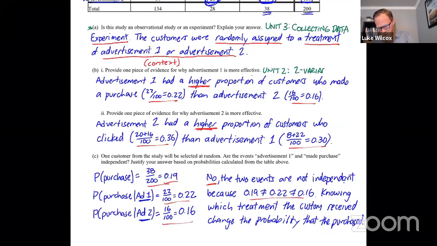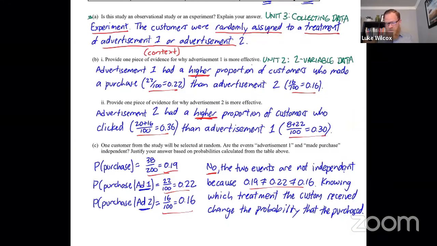I know a lot of people think about 2 variable data as always being quantitative variables, but what we have here are 2 categorical variables that we're comparing. So this is 2 variable data, comes from unit 2. Part C, very clearly this one sticks out as a probability question, and that is unit 4 in the CED, which deals with probability and random variables and binomial and geometric random variables.